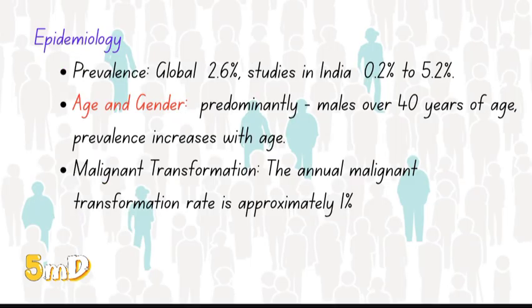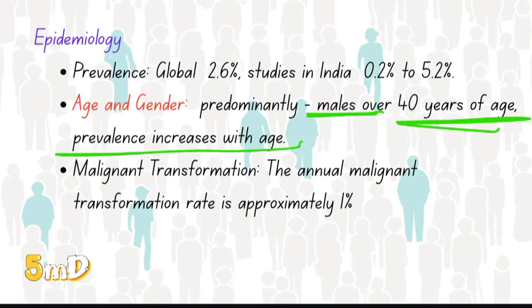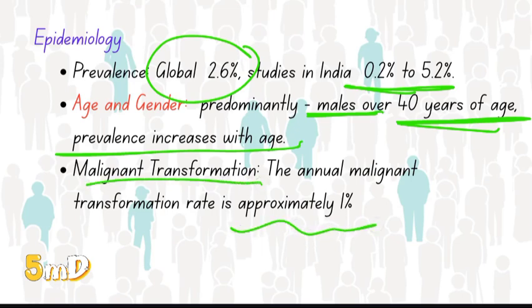Now, who is the most affected population? Especially the male population over 40 years of age, especially with a smoking habit, and prevalence increases with age. Globally, 2.6% of the population have leukoplakia, whereas in India, 0.2% to 5.2% have leukoplakia. And malignant transformation is seen in approximately 1% of the cases who present with leukoplakia.